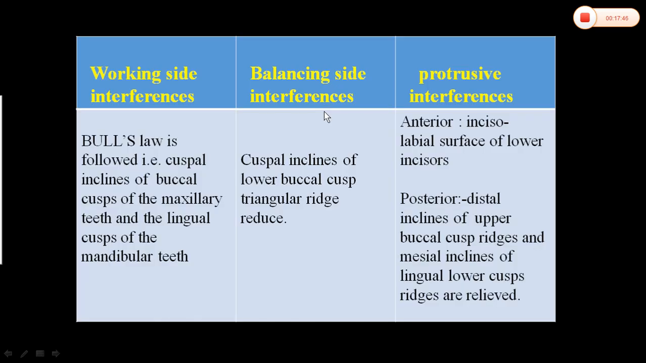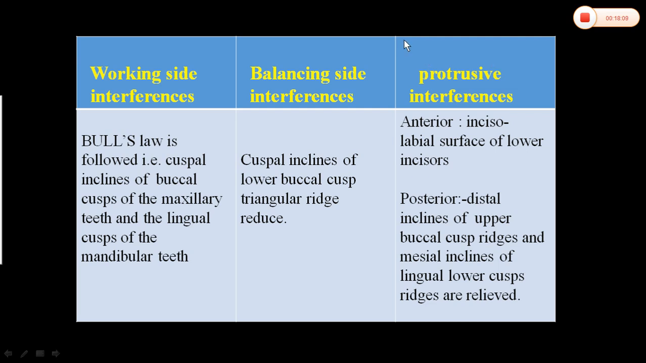Balancing side contacts, cuspal inclines of lower buccal cusp, triangular ridges reduced. See, on the balancing side we have to adjust only the incline. Protrusive: anteriorly, the incisolabial surface of lower incisors; posteriorly, distal inclines of upper buccal cusp ridges and mesial inclines of lingual cuspal ridges have to be relieved.